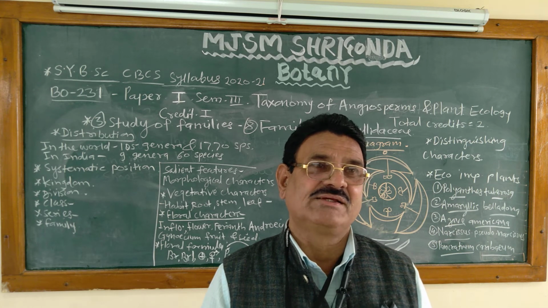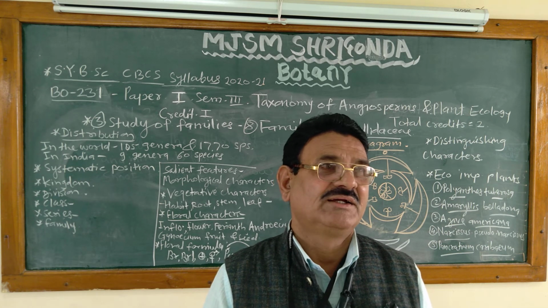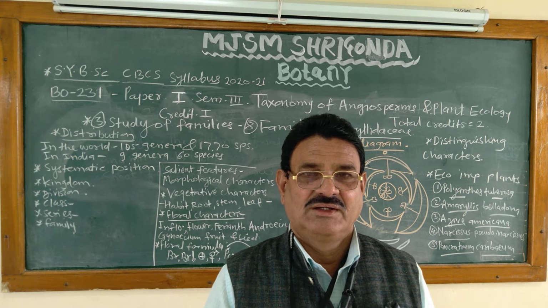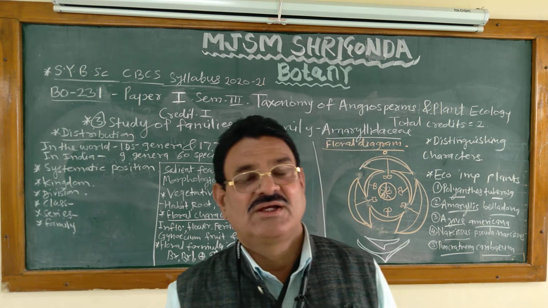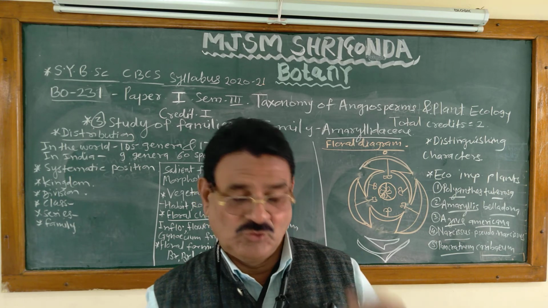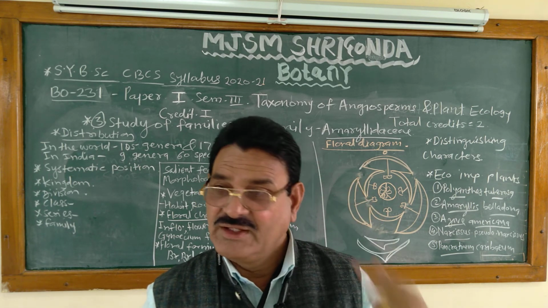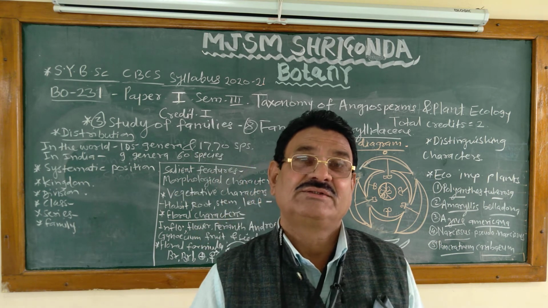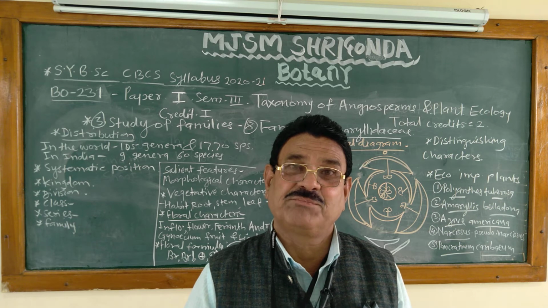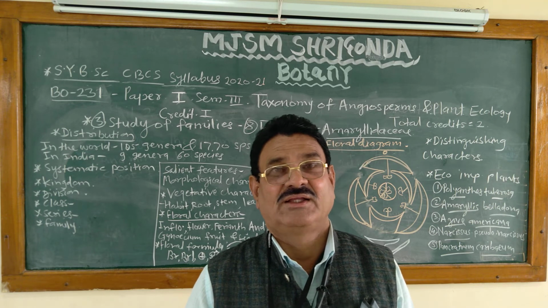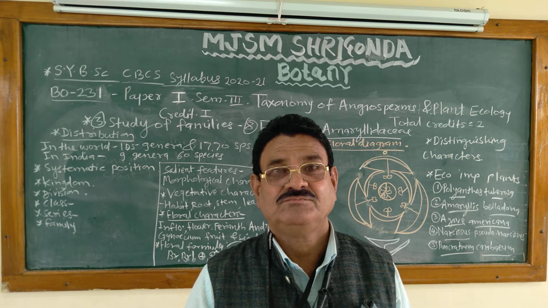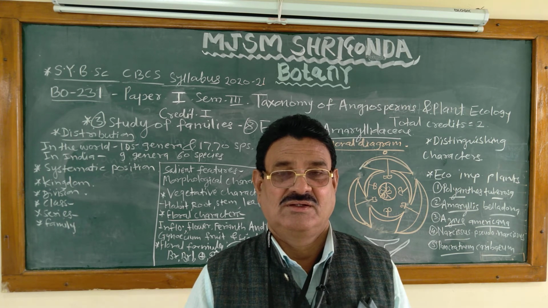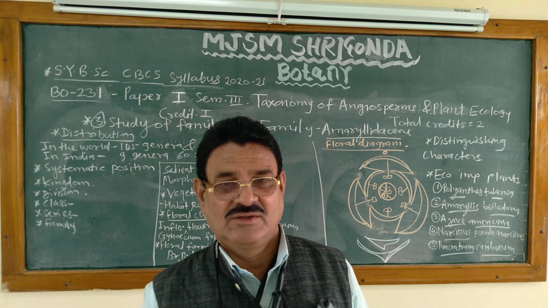In family Amaryllidaceae, 6 tepals are present, that is 3 plus 3, gamophyllous and present on the tube. Then the androecium. The individual part of the androecium is called a stamen. In this family, stamens are 6, that is 3 plus 3, epiphyllous, that is present on the perianth or tepals.